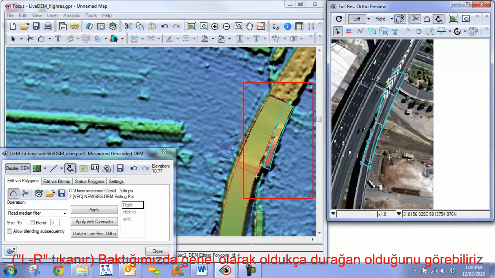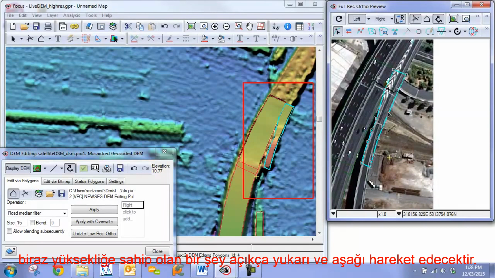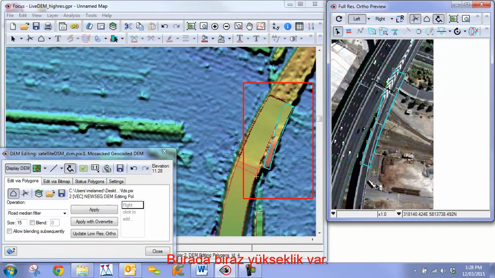We can take a look and we can see that overall it's quite stable. Obviously anything with a little bit of elevation, or a little bit of height rather, is going to move up and down.